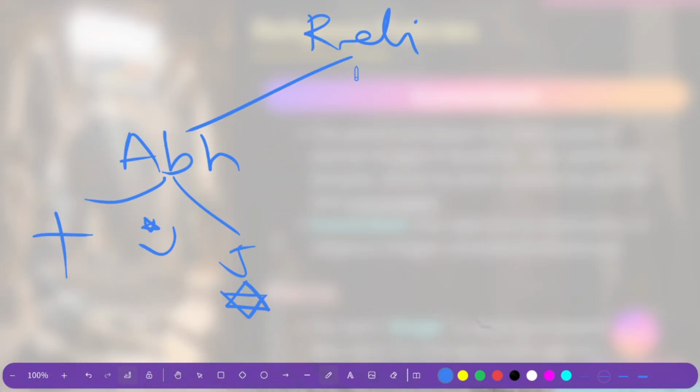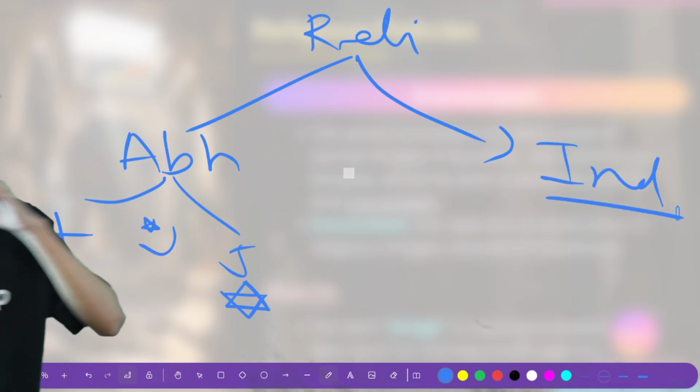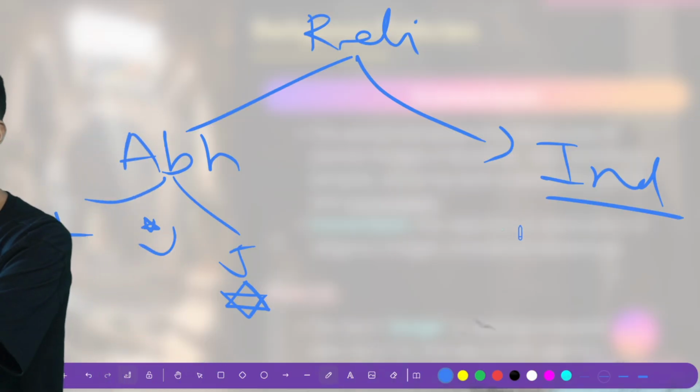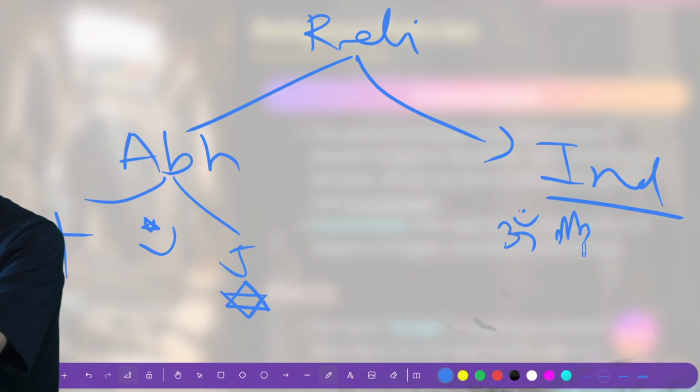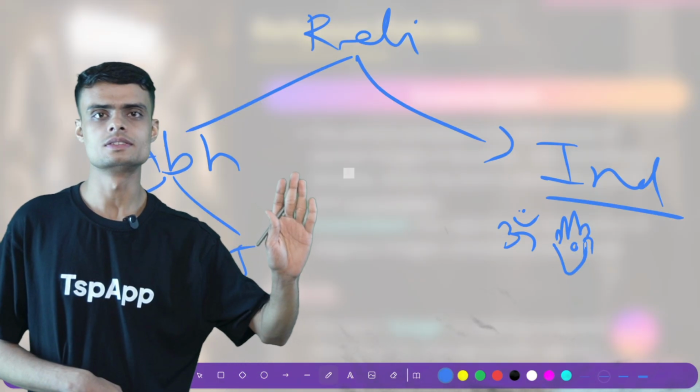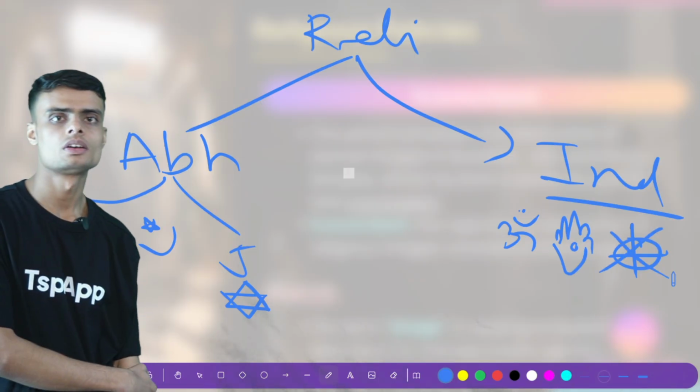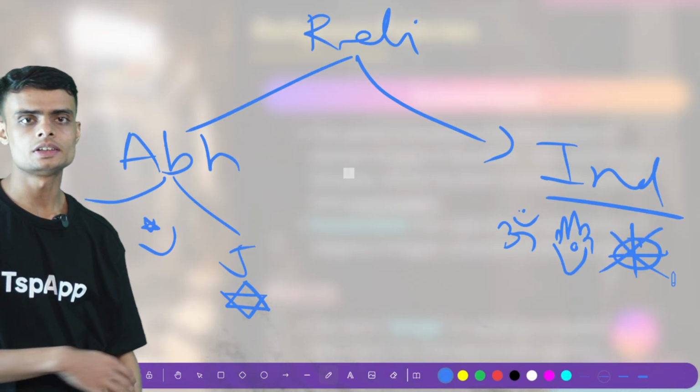The other category of religion is called the Indian religions. These include Hinduism, Jainism, which has a symbol like this, and also Buddhism.